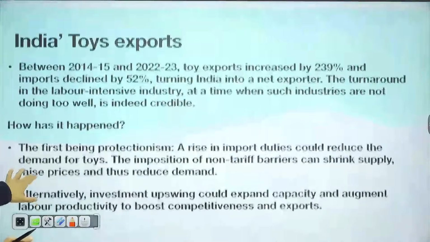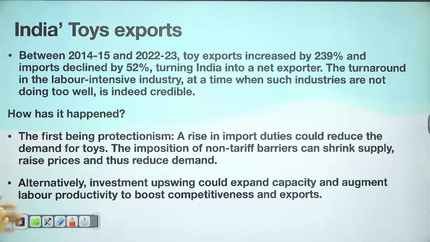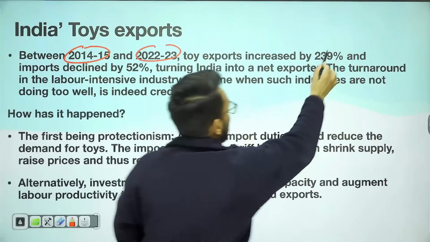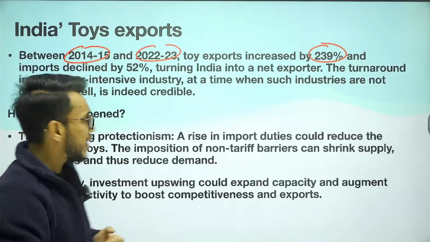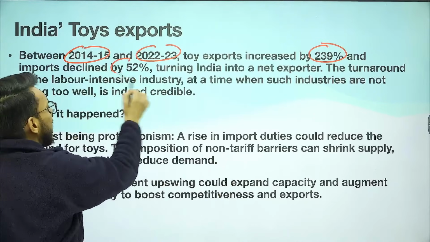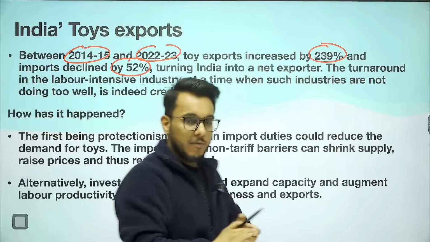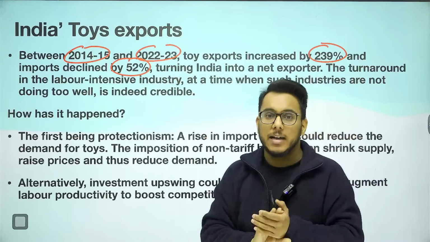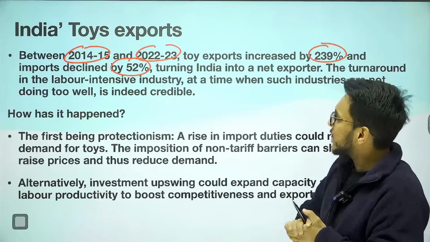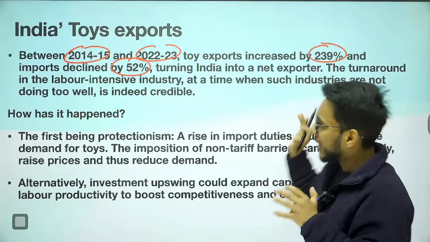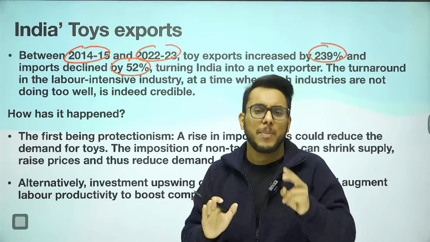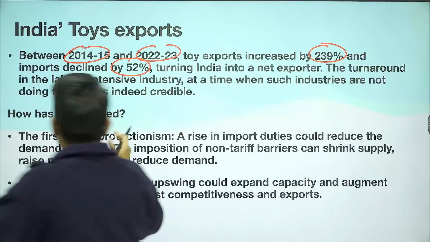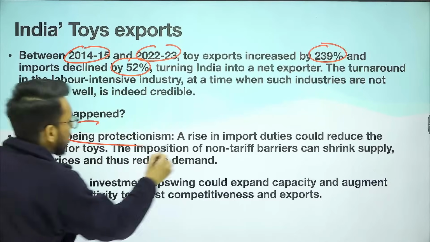Now, guys, let's see India's toy exports. First of all, between 2014-15 and 22-23, toy exports have increased by 239% and imports have declined by 52%. Whenever you are writing an answer, please use this data in the examination. Now, the article says that the turnaround of the toy industry could be because of multiple factors. Number one, that turnaround could happen because of protectionism.